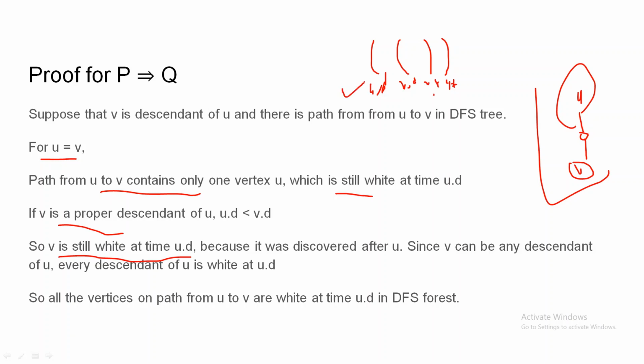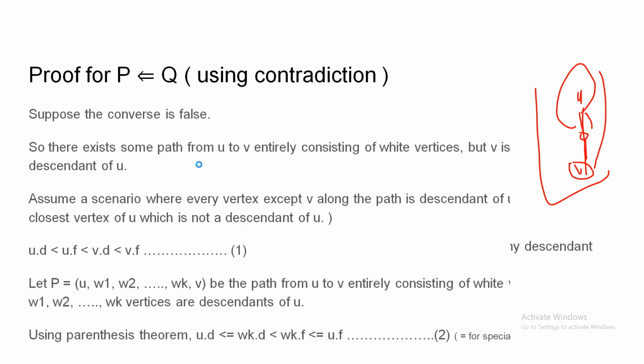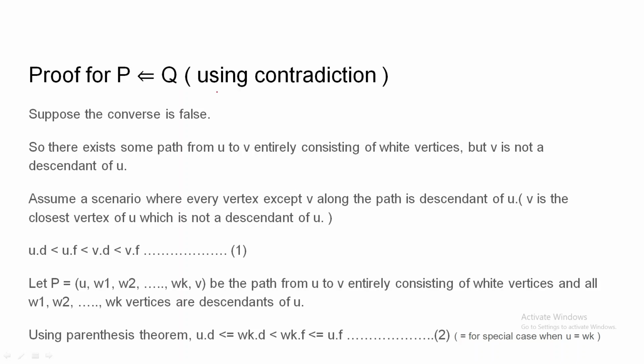So we are at u.d. We have not visited the V at this time. So we can say that V is still white at the time u.d. So V can be any descendant of the U at the time u.d. So any descendant of the U is white at u.d. So there will be a path entirely consisting of the white nodes from U to V. So we prove the first part of the theorem, P implies Q. Now we will prove the second part, Q implies P. We will use contradiction for that. So suppose this is false.